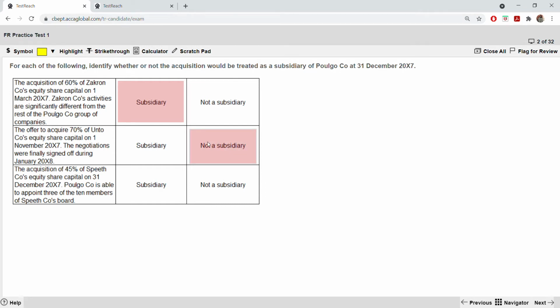Third one, acquisition of 45% of Speed equity share capital on 31st December 2007, able to appoint 3 of the 10 members of Speed's board. So the acquisition of 45%, less than 50%, is not a subsidiary. It can be an associate, but it's not a subsidiary. It will give you an influence, but not a control. You need a control. Control is more than 50%. Then you call it a subsidiary.